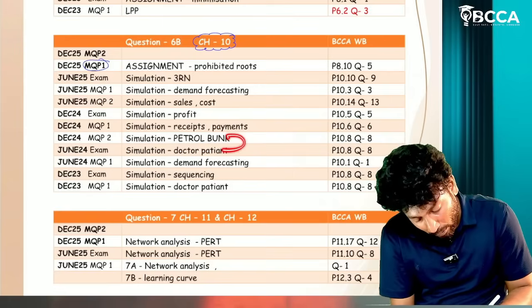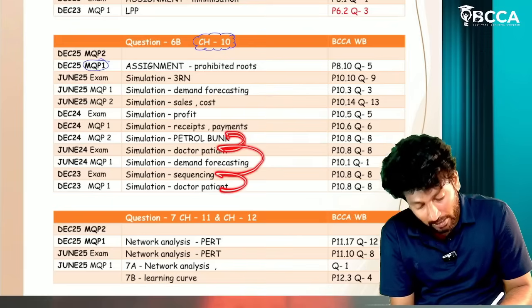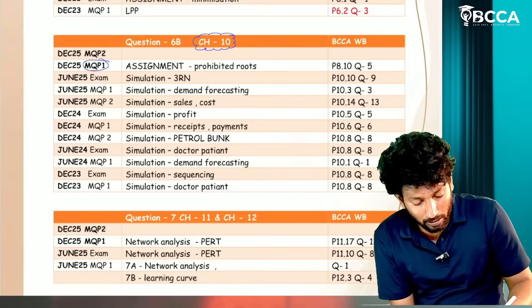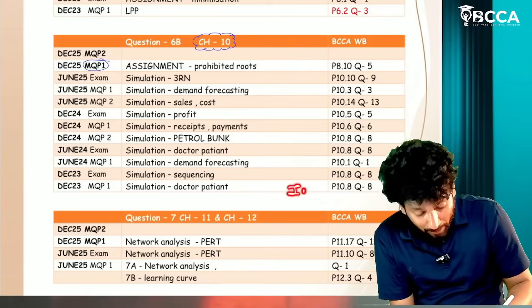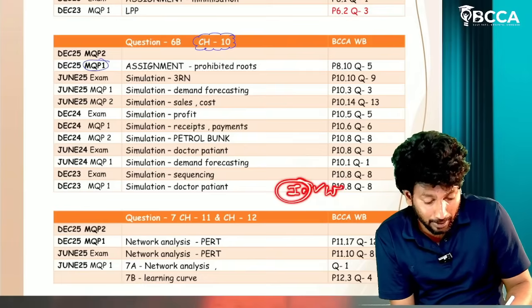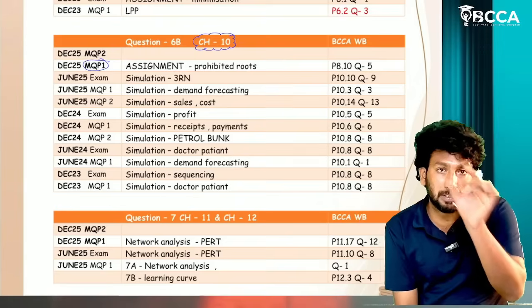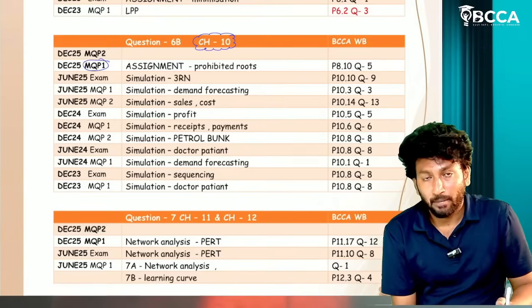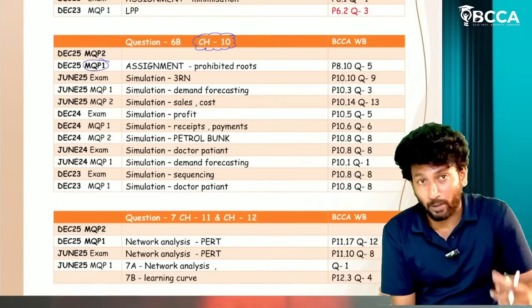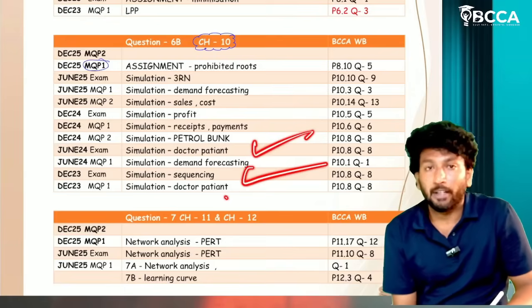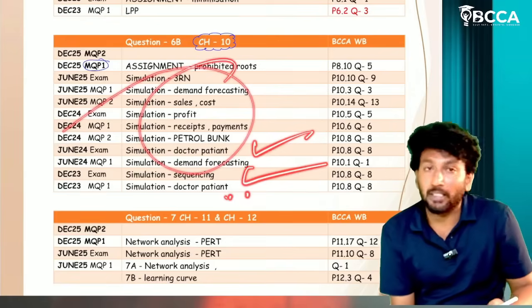This question was asked four times, the petrol bunk problem, same question, sequencing question. That means we need to calculate the idle time of the service point as well as the waiting time of the customer. Customer service start time, service end time, customer entry time into the queue, that particular calculation will be there in that question. That question is very important.